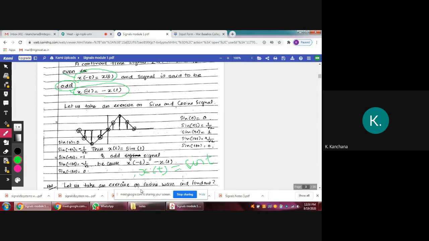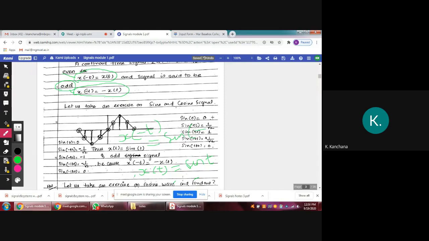So what is x of minus t? X of minus t equals sine of minus t. What is sine of minus t? Minus sine t, good.